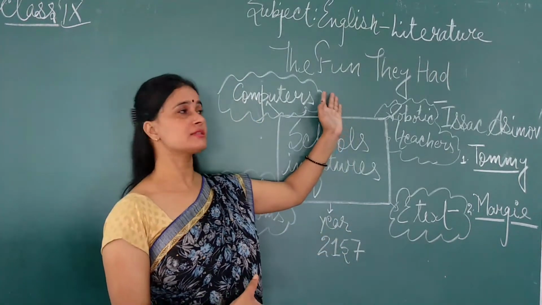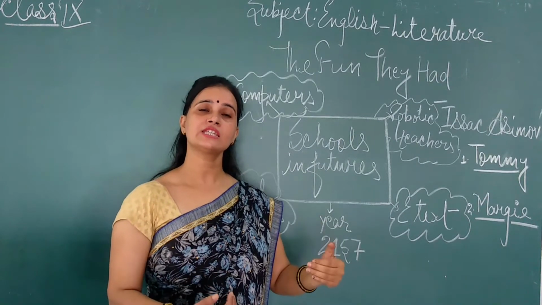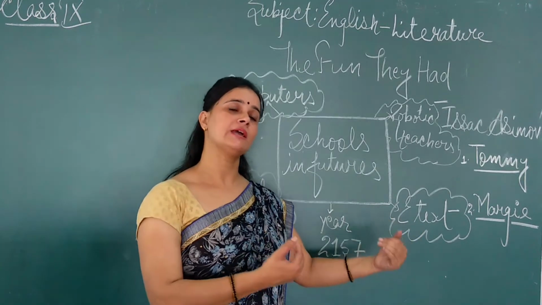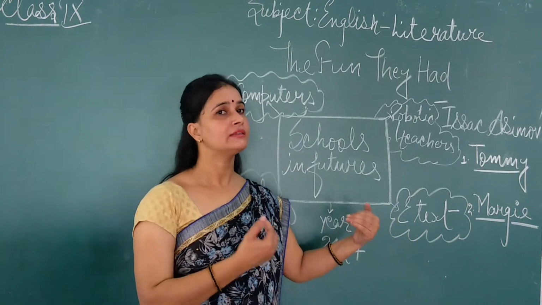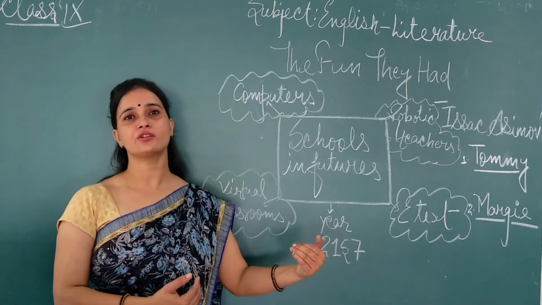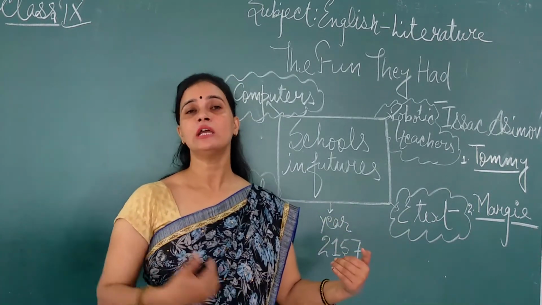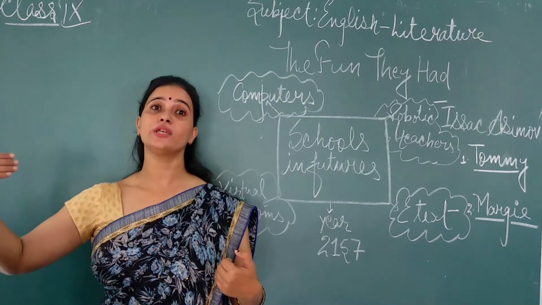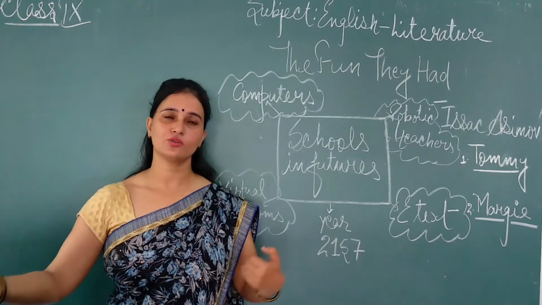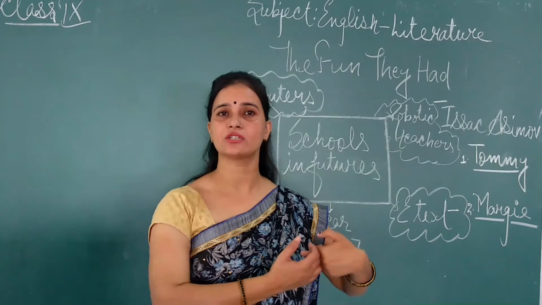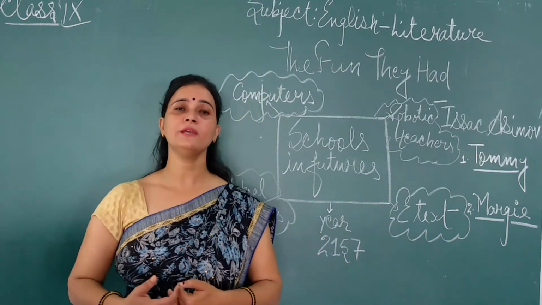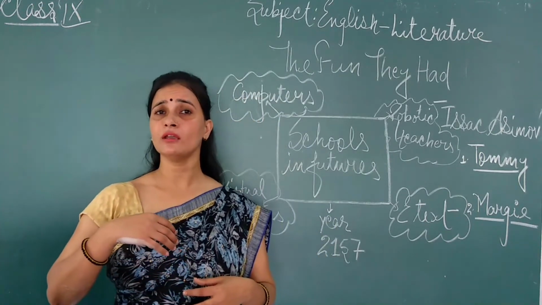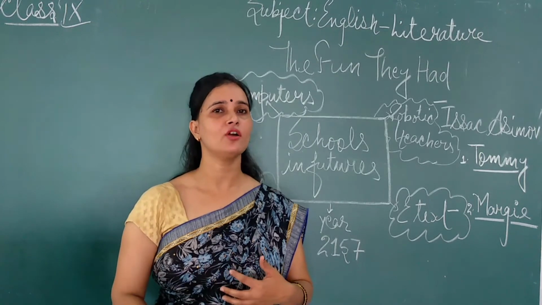The title of the chapter is The Fun They Had. Such fun that the students had in the previous school, in the past, in the schools of old times. That type of pleasure, entertainment, enthusiasm and energy, we will not get in the school that will be in the coming future. So students, this is the difference between the school that we had in the past and that will be in the future. I hope you have got the complete gist, the complete summary of the chapter.